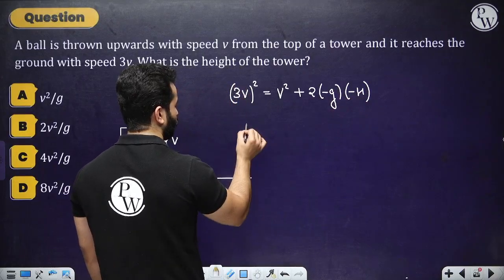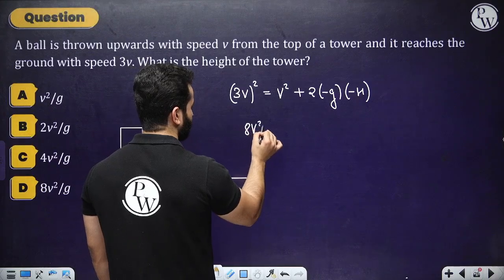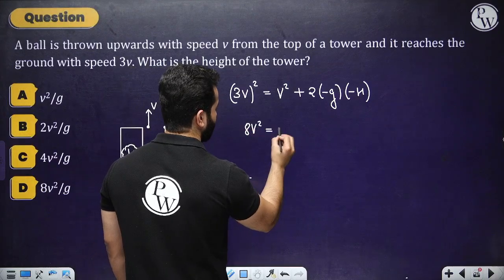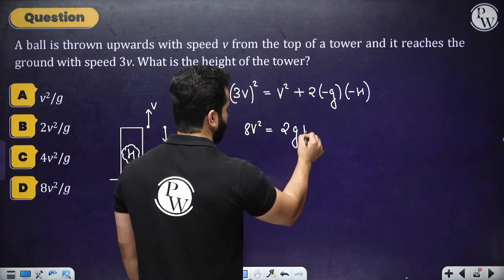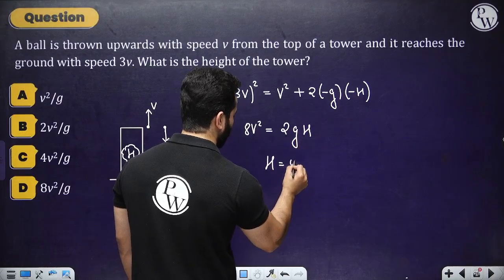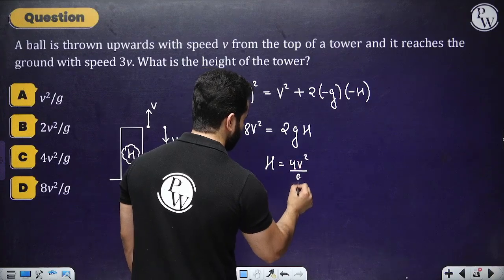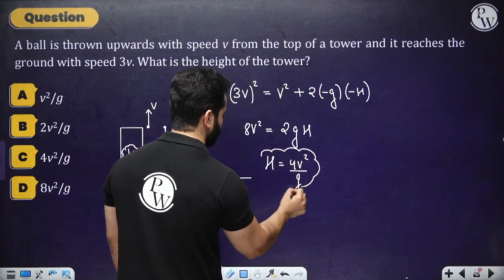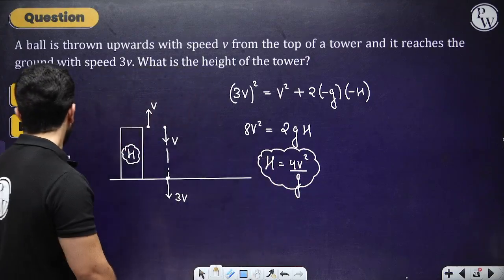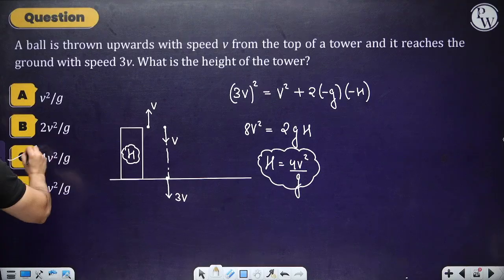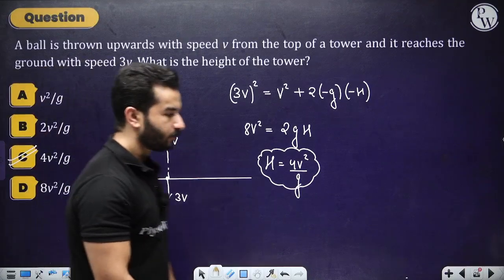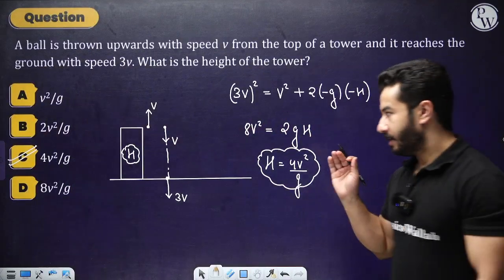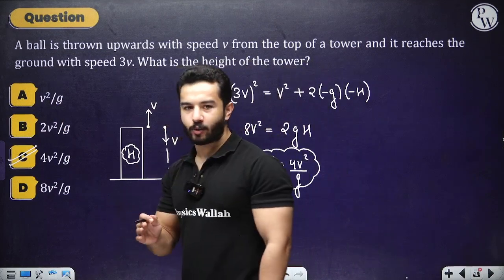So this would be 9v² = v² + 2gh, so 8v² = 2gh, and h would be 4v²/g. That's it. This is your answer, option C. Can you see how quickly we can do it?